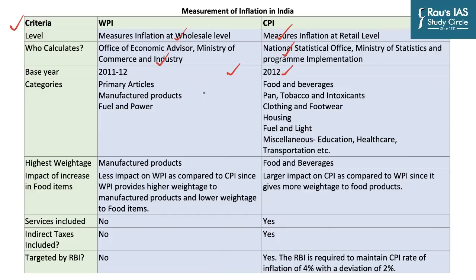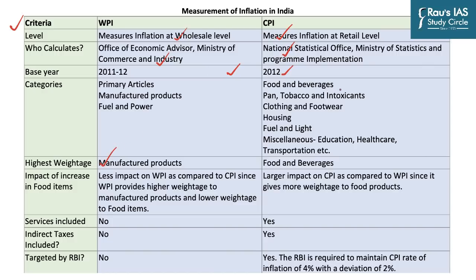Now, the basket of goods under the WPI is different from the basket of CPI. Because under WPI, you have primary articles, manufactured products, and fuel and power. And the highest weightage is given to manufactured products.